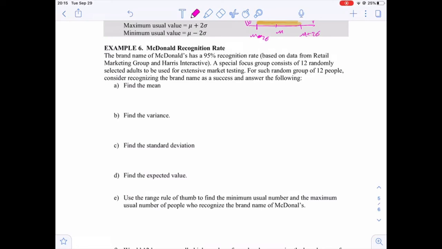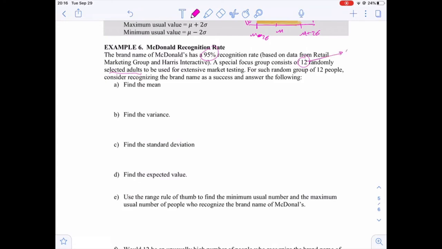Now let's take another example. Here, McDonald's brand name recognition rate is 95%. When we see a percentage, that usually denotes the probability of success. A special focus group consists of 12 randomly selected adults to be used for extensive market testing, so this is the number of trials, n.